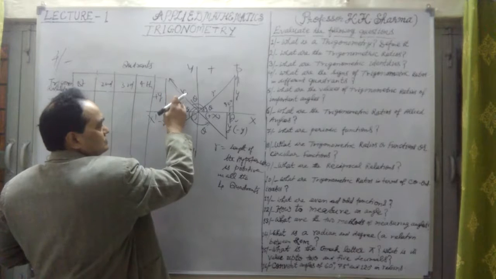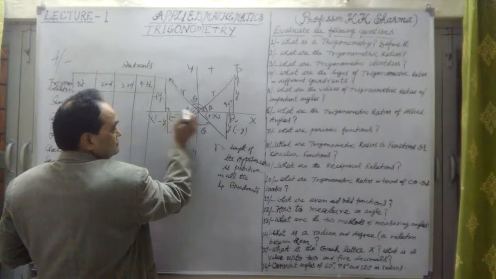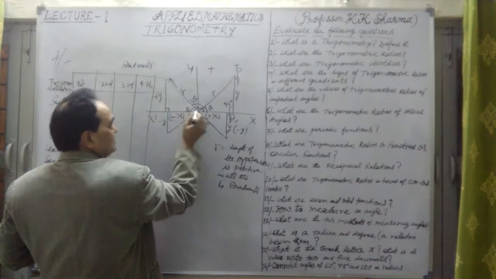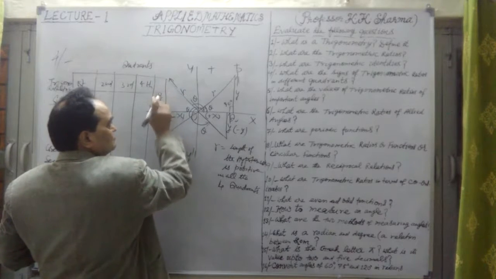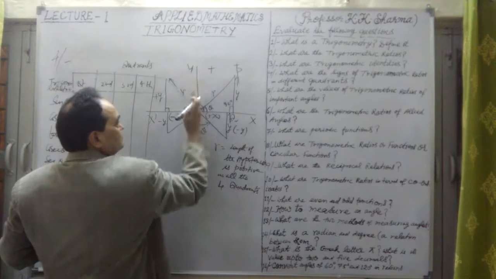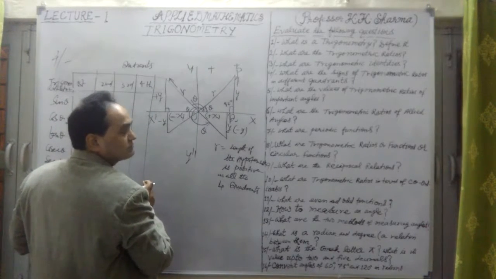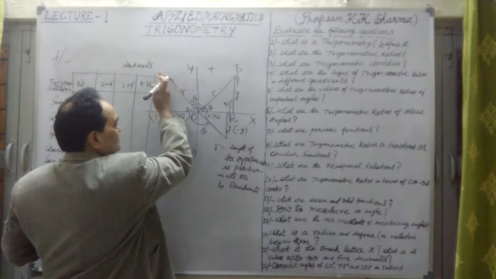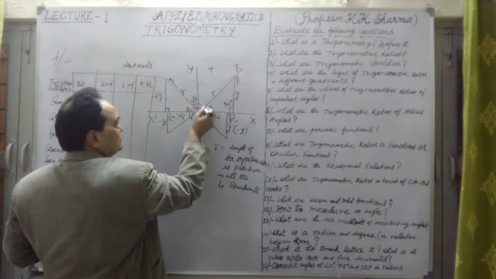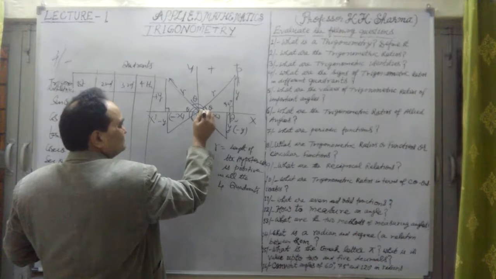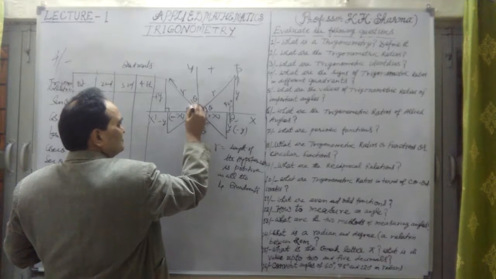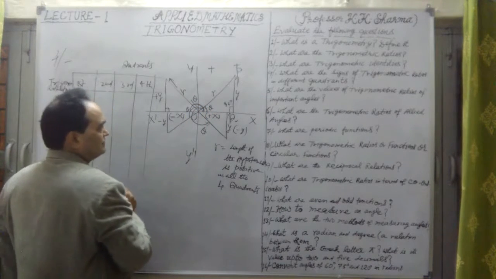Now in the second quadrant, x is negative, try to understand, and y is positive. This side, parallel to the y-axis, is the y coordinate, and this theta we have taken from this point to this point here.